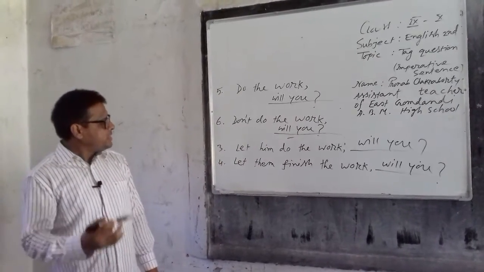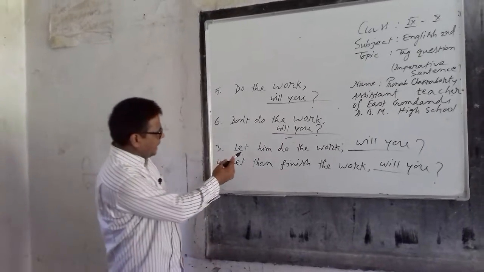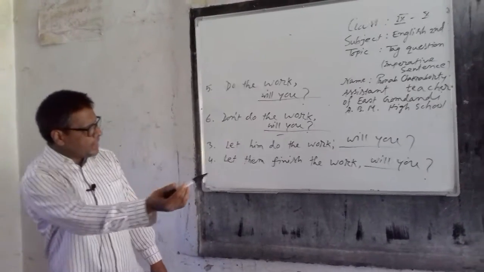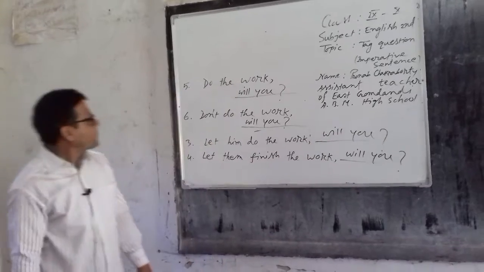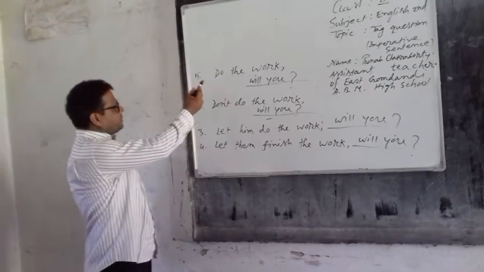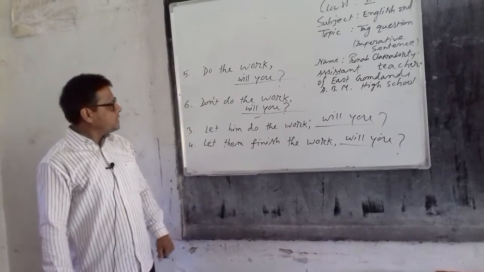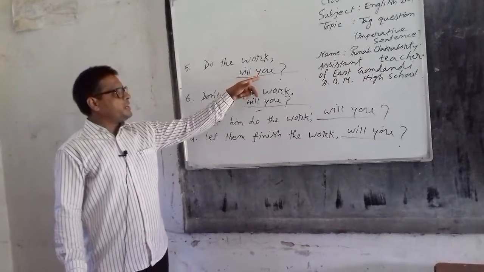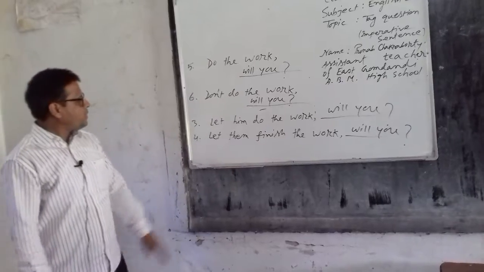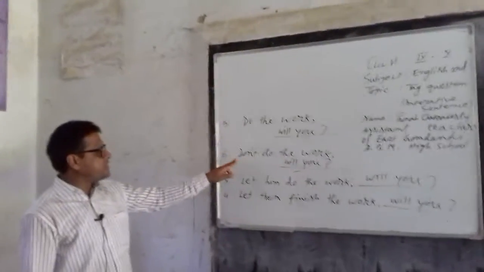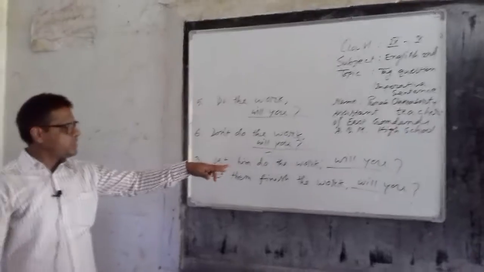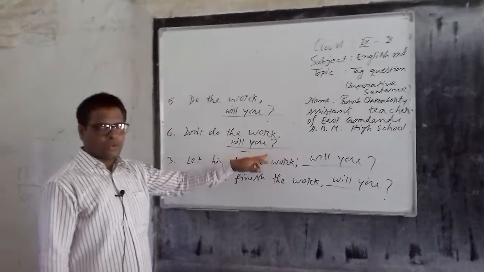Second one, if any sentence is started by let, we can add will you. Number 5, if any sentence is started by a verb, we can write will you. Finally, if any sentence is started by don't, we can also write will you.